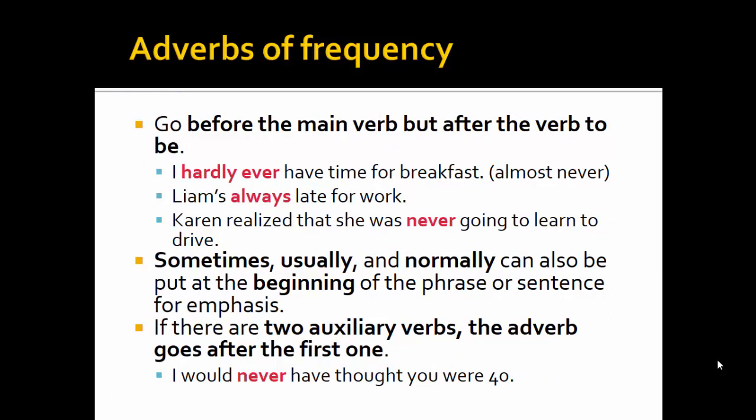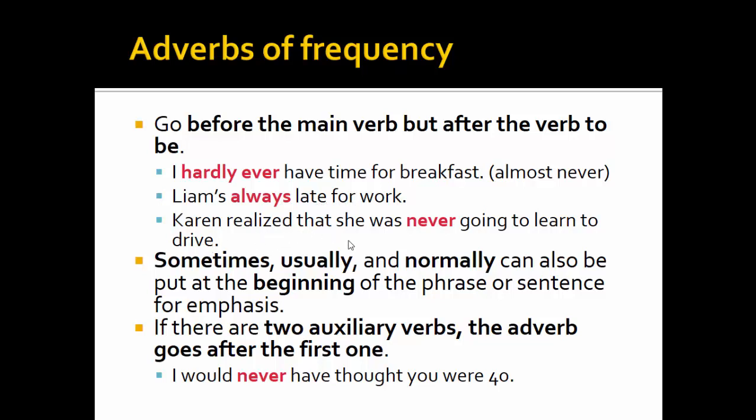Let's move to adverbs of frequency. They go before the main verb but after the verb to be. Here are some examples. I hardly ever have time for breakfast. Hardly ever means almost never. Tim is always late for work.